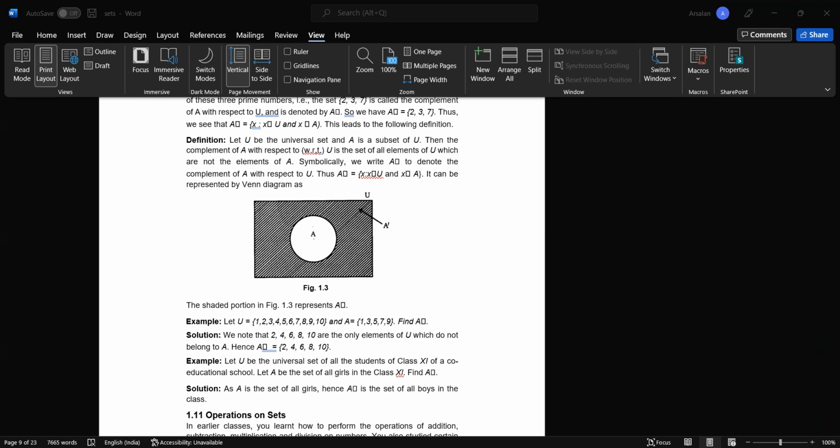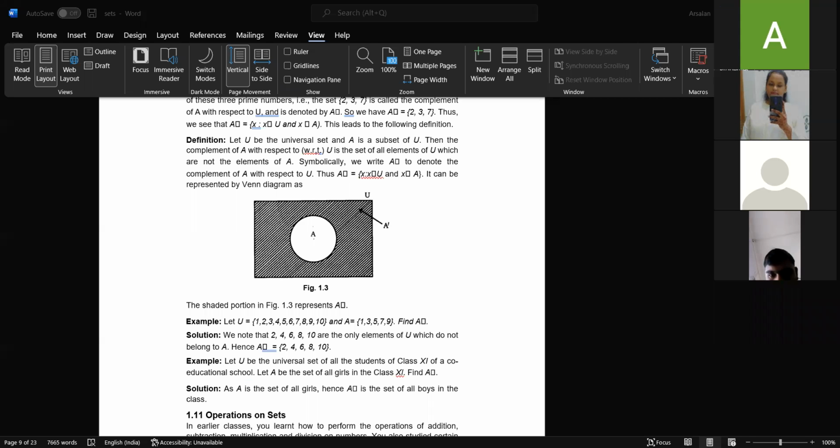So this is the intersection part, and the number of elements in A means only this moon-type part, and the number of elements in B only this part, not including this, neither this. And the number of elements in A intersection B is going to be this part. So if we need to find the number of elements in A union B, the total number of elements in both the sets, we use this particular expression.